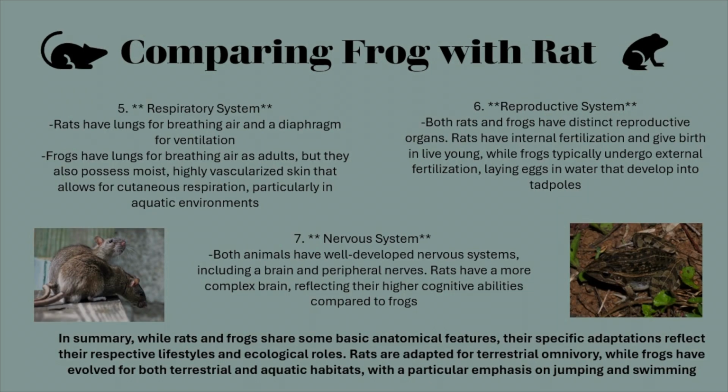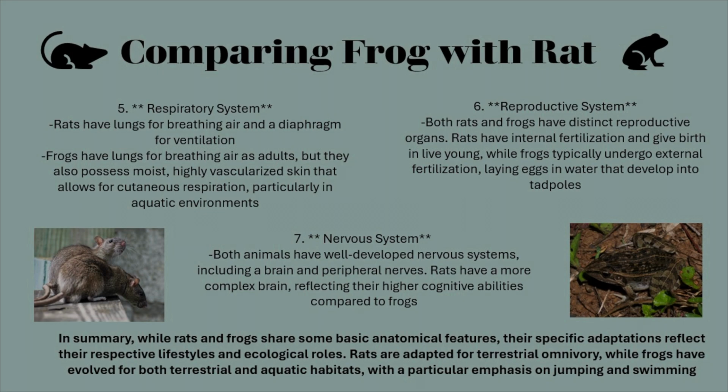When looking at the respiratory system, rats have lungs for breathing air and a diaphragm for ventilation. And frogs have lungs for breathing air as adults, but they also possess moist, highly vascularized skin that allows for respiration through their skin, particularly in aquatic environments.